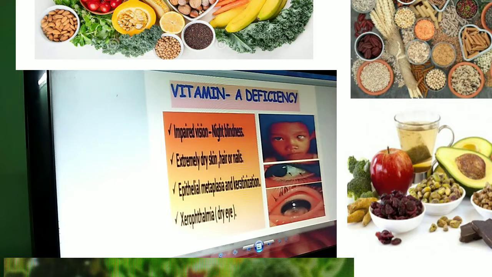Mouth, lips, epithelial metaplasia means these are all dry in condition.